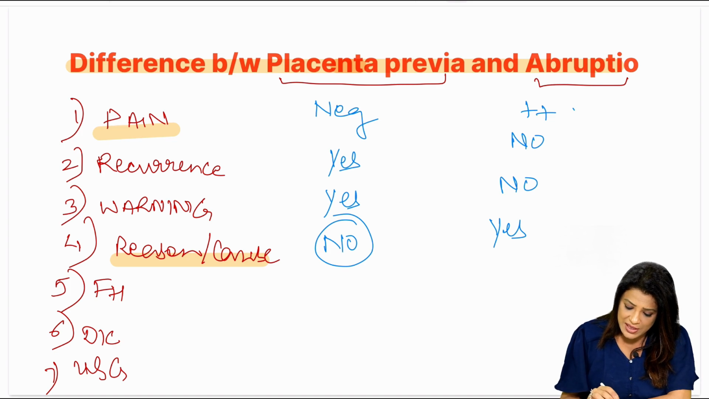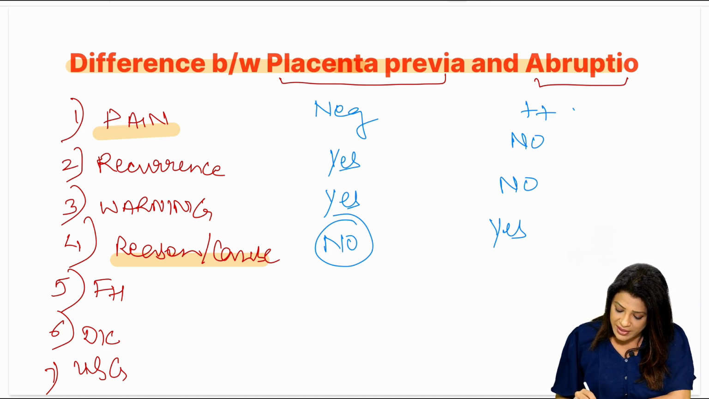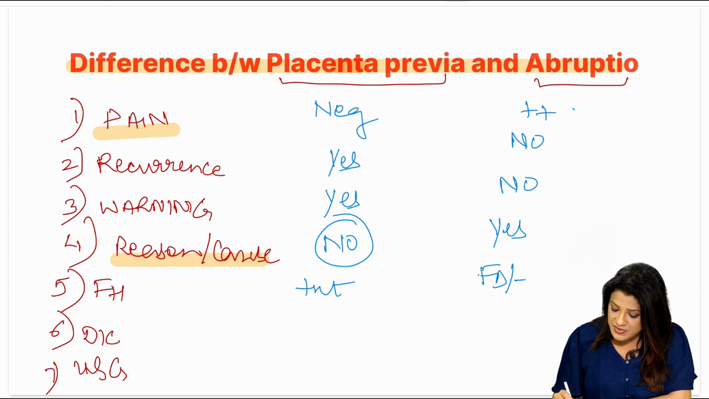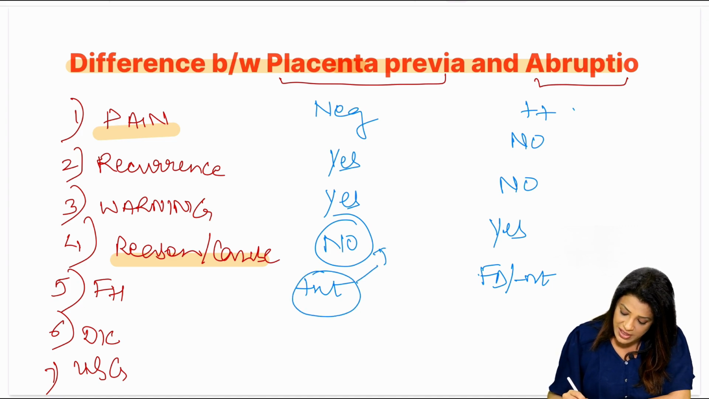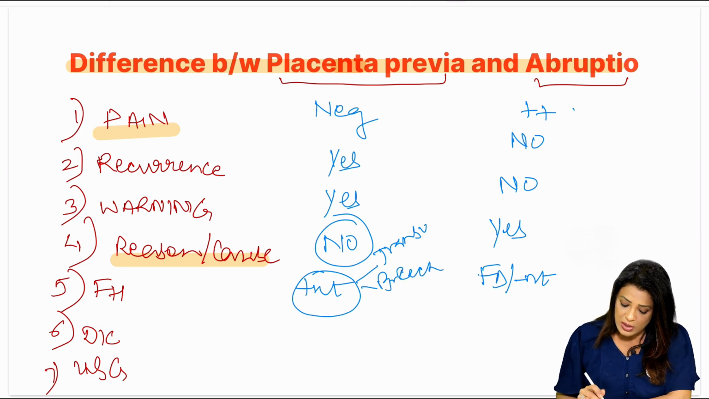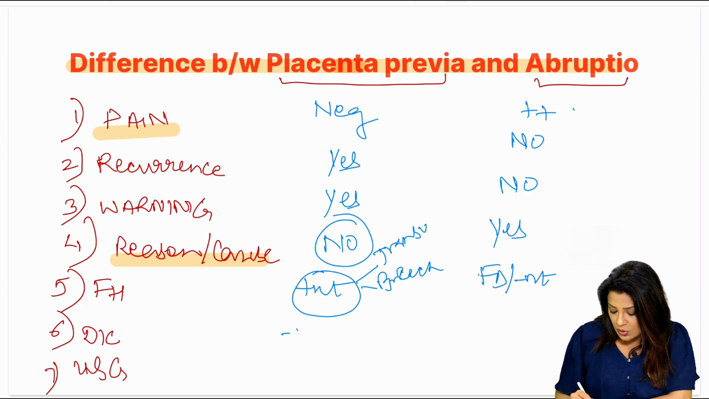Fetal heart sound: in placenta previa it may or may not be present, but generally it is present. In abruption it is either fetal distress or absent, depending upon the grade. In placenta previa it is sometimes difficult because of transverse lie or breech presentation; because of the malpresentation, fetal heart sound is sometimes difficult to find. DIC is not present in placenta previa. It is present in abruption, definitely.